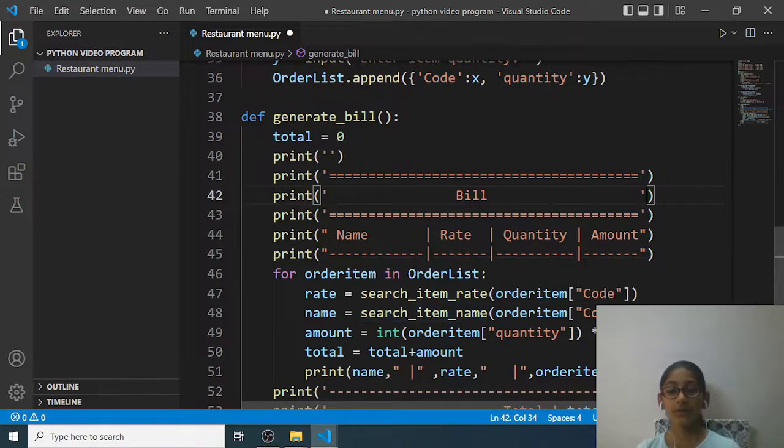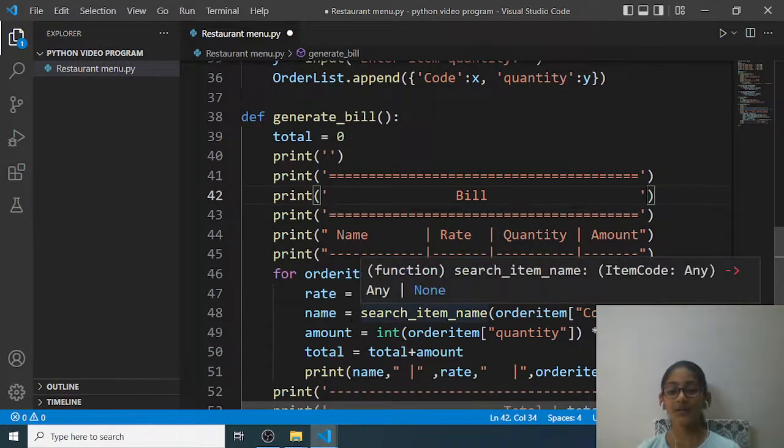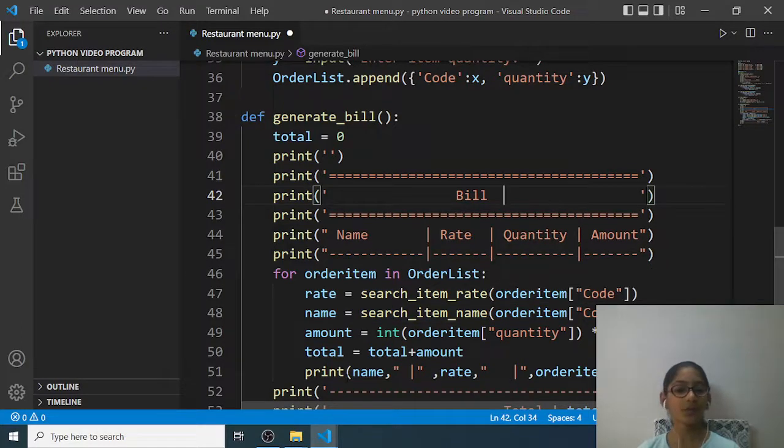For the rate, it will call the search item rate function, in which we pass the code, and for the name it will call the search item name function, in which we pass the code. Then amount is a variable in which it will convert the quantity into integer and rate into integer, and then multiply quantity and rate, and that will be the amount. And for total, it will add total and amount.